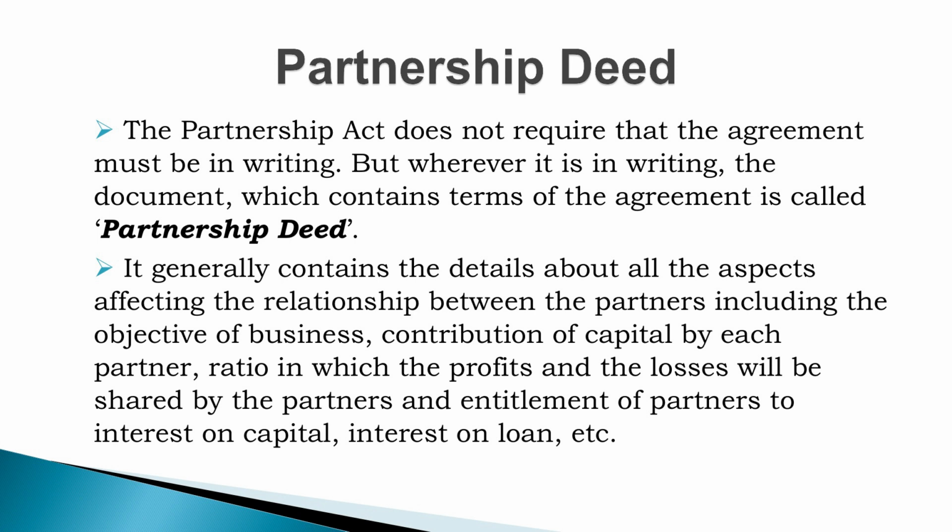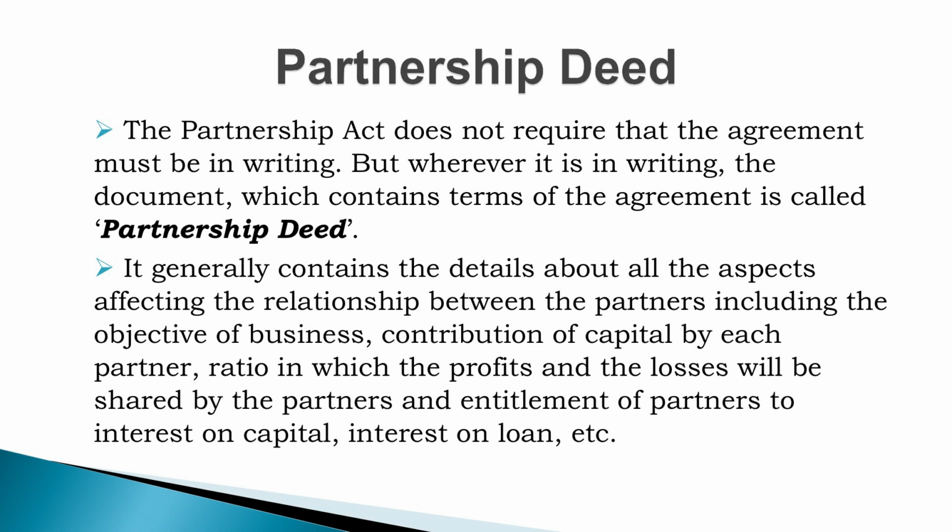We have known that there must be an agreement among the partners on how to run the business, when to start the business, what to do, what to manufacture, or whether to go for a trading organization. Everything they will decide and agree upon. Remember, the partners are not related naturally. There is a contract relationship among them. So, everything is to be written in a document which is known as the partnership deed.